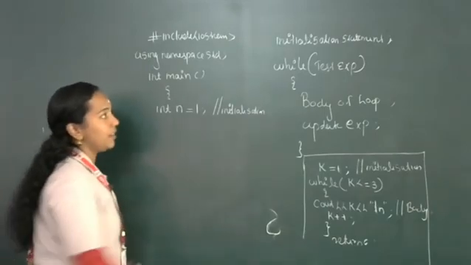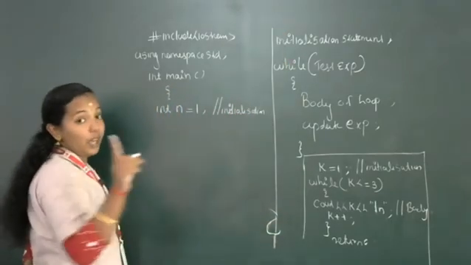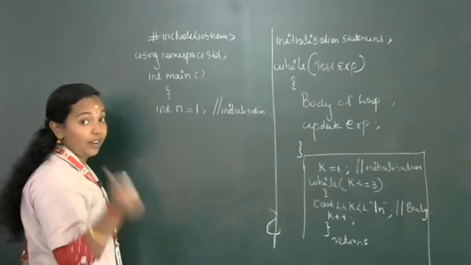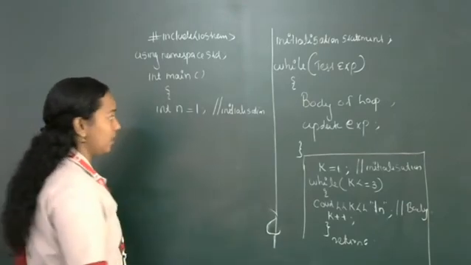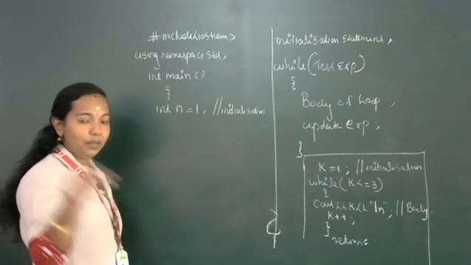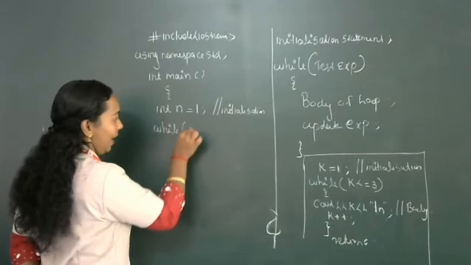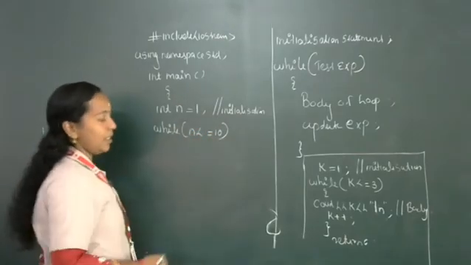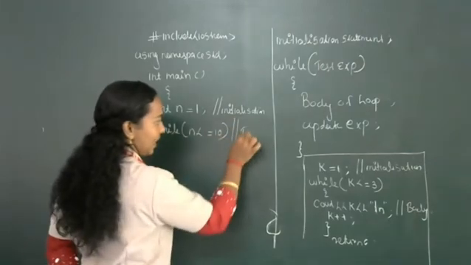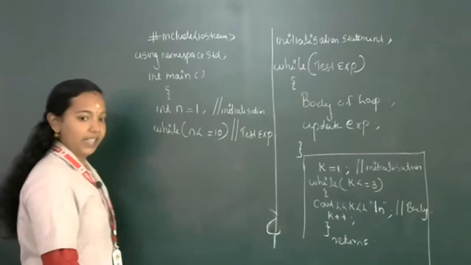Next I am going to write the test expression. What will be the test expression? We are printing the first 10 natural numbers, so the last number will be 10. We can write the condition like this: while n less than or equal to 10. This statement is the test expression.